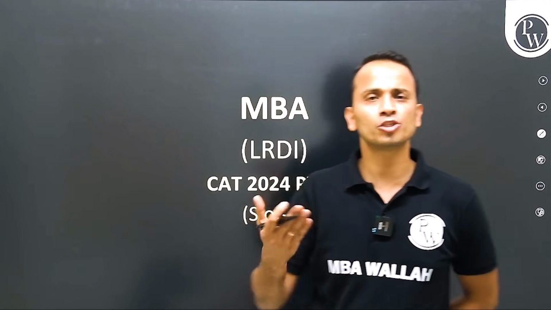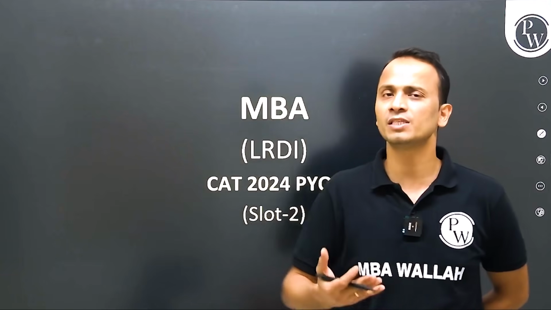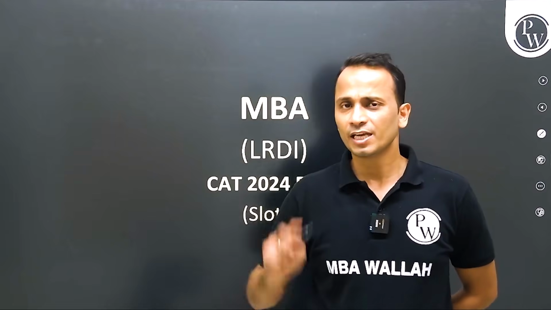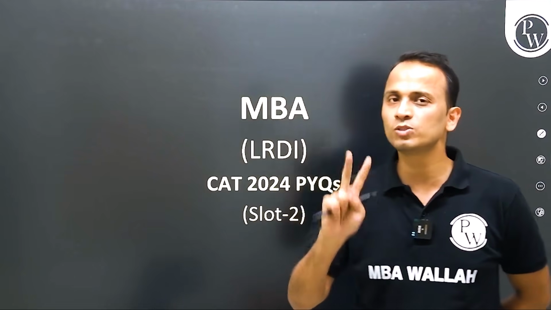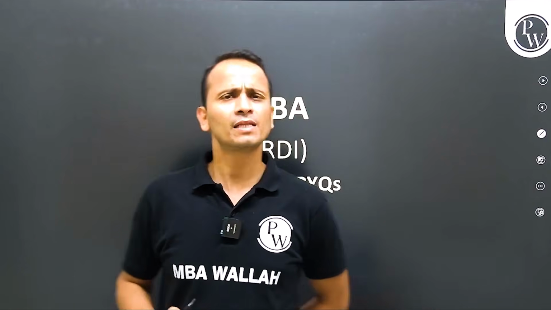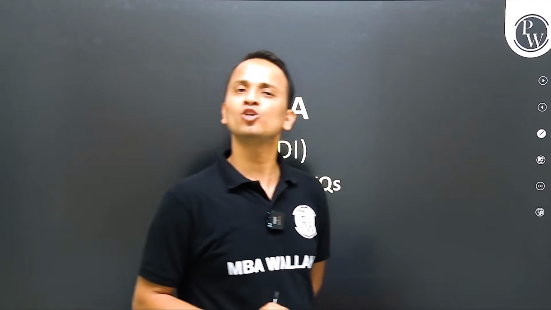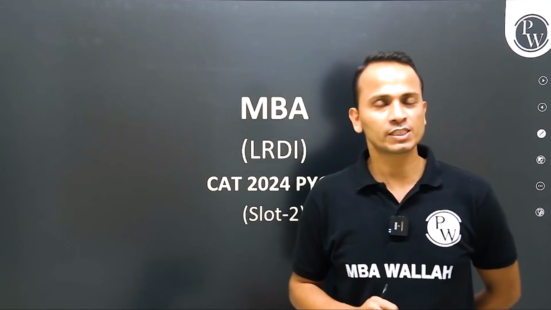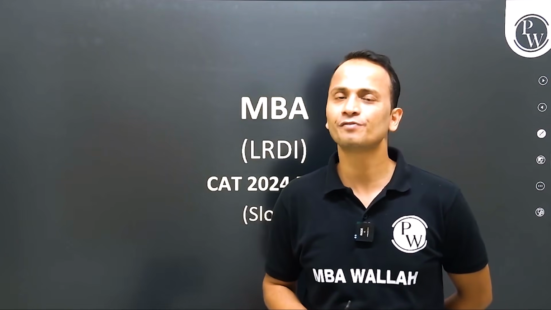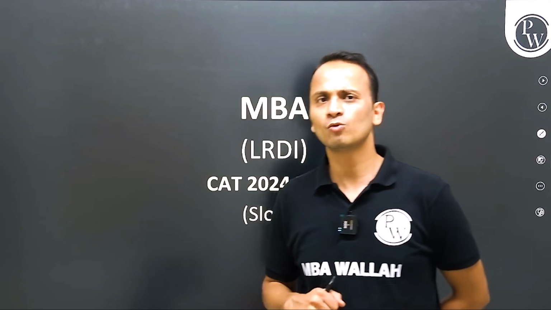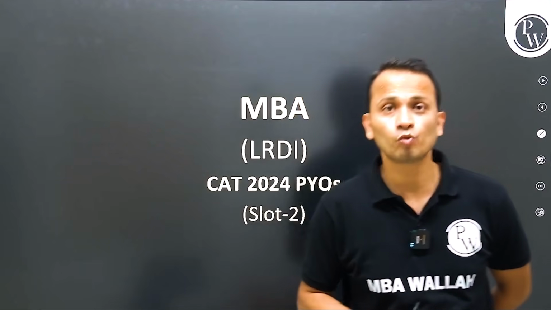We have seen some sets were from logical reasoning, some of them were from data interpretation. And if you remember, we solved 2 sets, and the time that we took to solve both the sets was very less. One of the sets was done in a matter of 8 minutes, maximum of 8 minutes, and the other set was done in around 12 minutes.